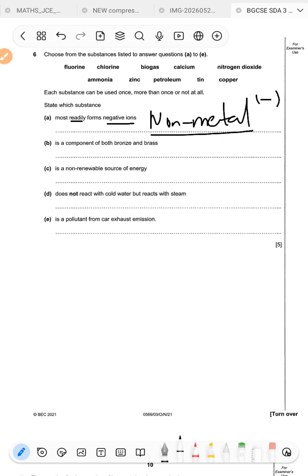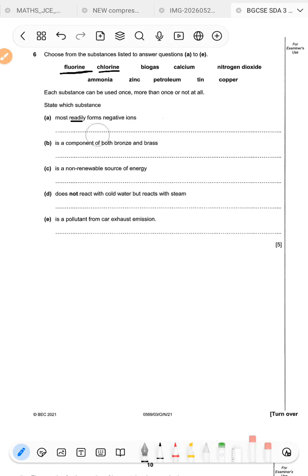So we have two possible answers. We have fluorine and chlorine. So we go back to our group properties, okay? Those two are found in group 7. The group property says that the rate of reaction increases up the group. That means fluorine is more reactive, or will more readily form negative ions, than chlorine. So the best answer, remember, we are looking for the best answer, is going to be fluorine.